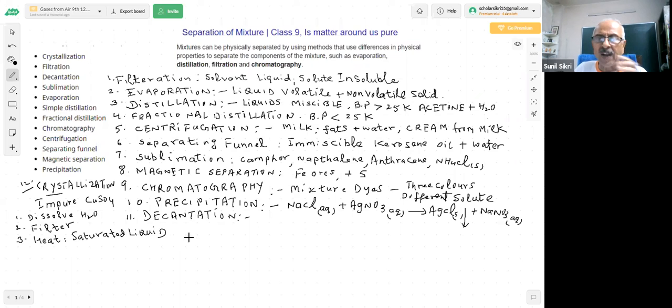I told you the maximum amount which can be dissolved in a solvent is called saturated solution. So we are forming a saturated solution. You will heat it, some water, not all, some water will evaporate. And once it is a saturated and hot solution, because you have heated it,